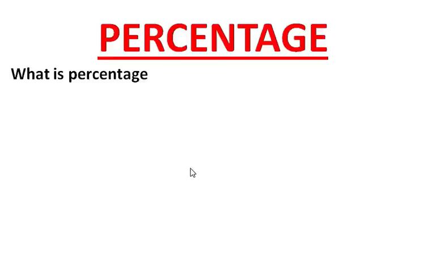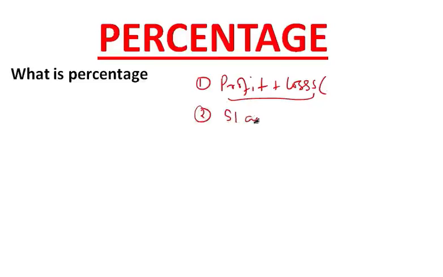When we solve the chapter of profit and loss, it is all about percentage. If you have a very good command of percentage, then this will be just like ABC for you. In the same way, when you learn simple interest and compound interest, it will be the same. Everything is about percentage. Time, speed and distance, all these chapters deal with percentage.